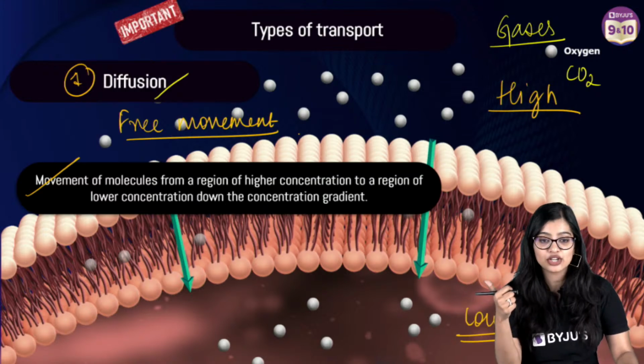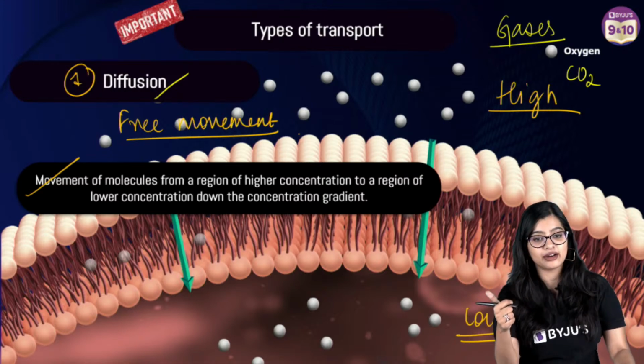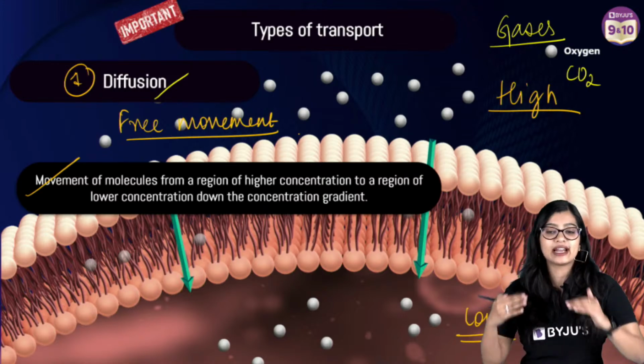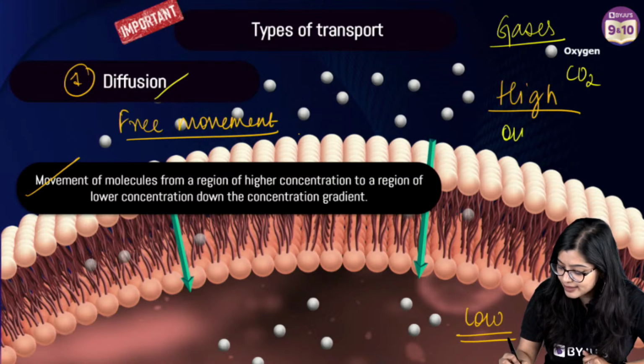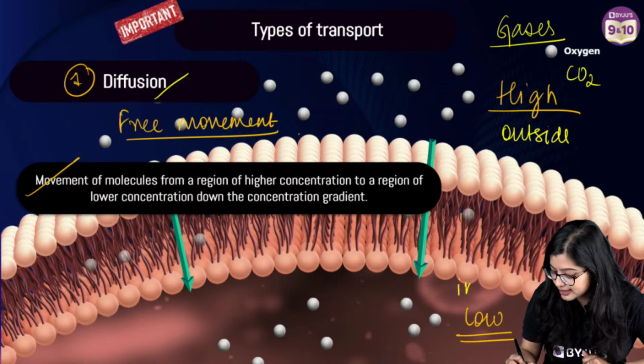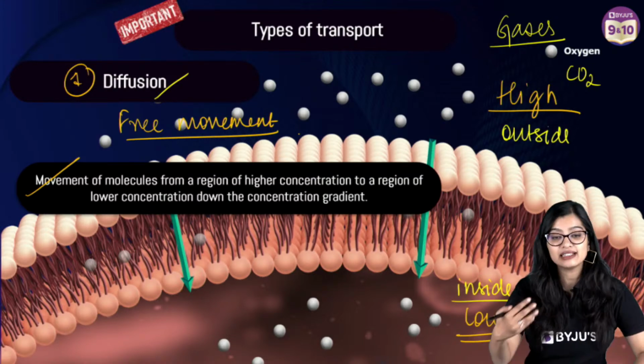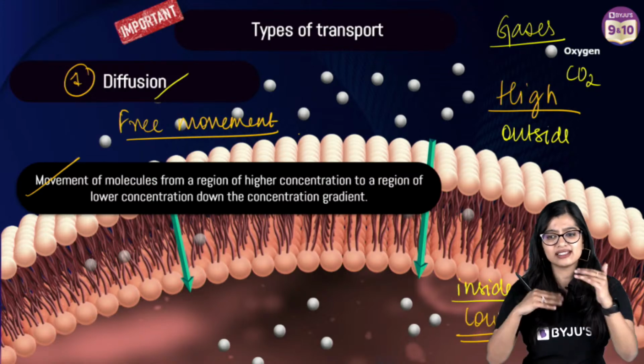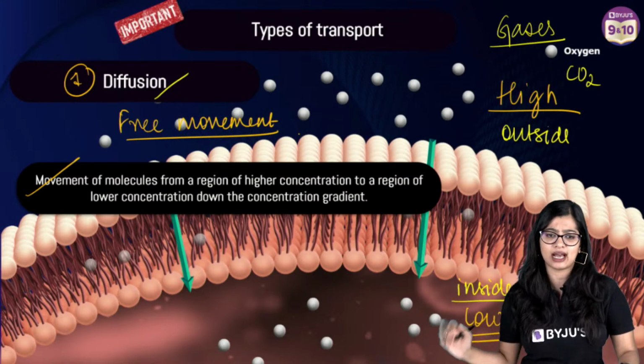So your gases here show your diffusion movement. It goes from higher to lower region, right? So it can go from outside to inside, right? It can be from outside to inside, or it can be from inside to outside also, right? So it is basically in both directions, but always high to low.